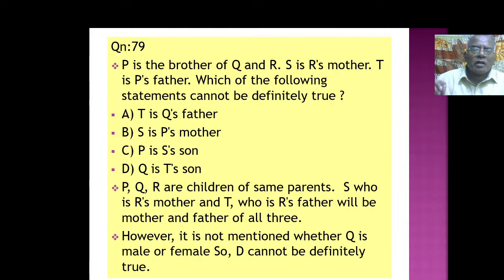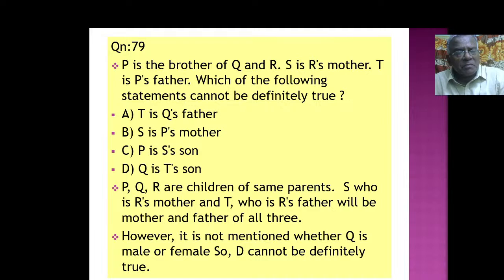P is the brother of Q and R. ரெண்டு பேர் Q and R க்கு P is the brother. அப்போ மூணு பேருமே brothers. S is R's mother. T is P's father. Which of the following statements cannot be definitely true? எது உண்மையா நிச்சயம் இருக்க முடியாது அப்படின்னு கேட்குறாங்க. T is Q's father. இருக்க முடியுமா?